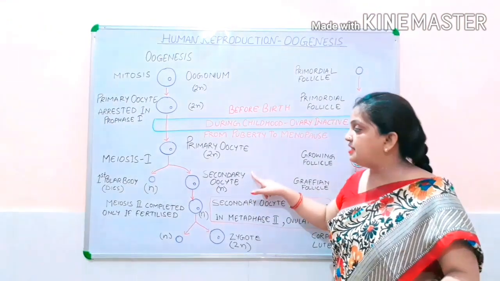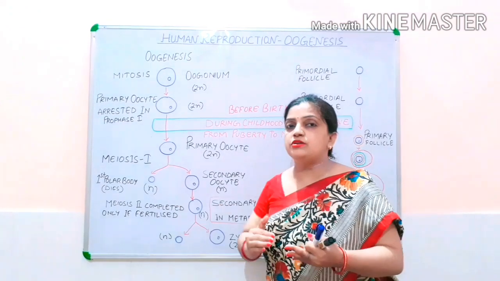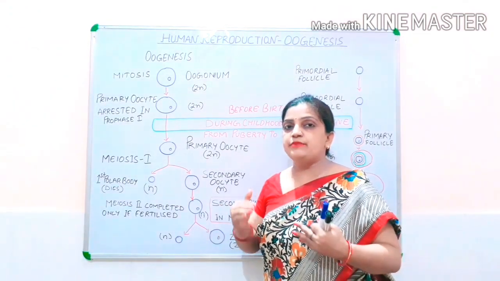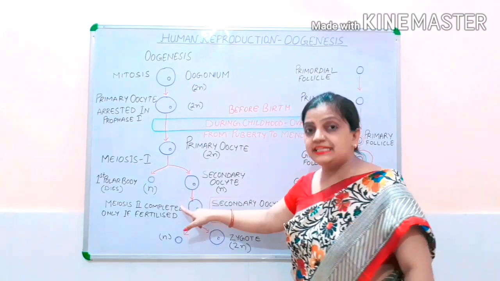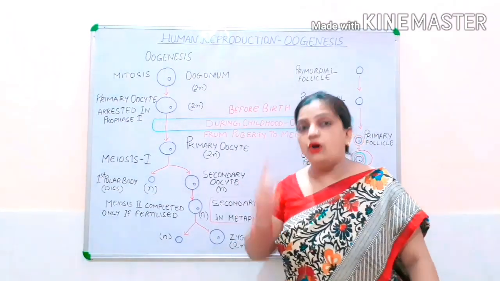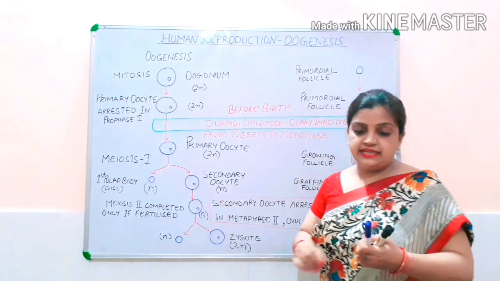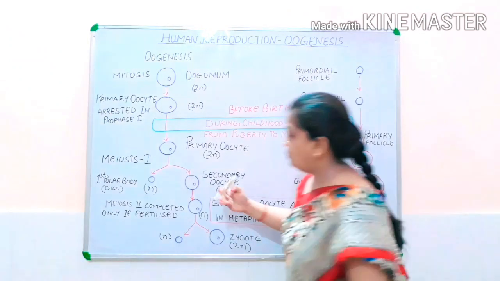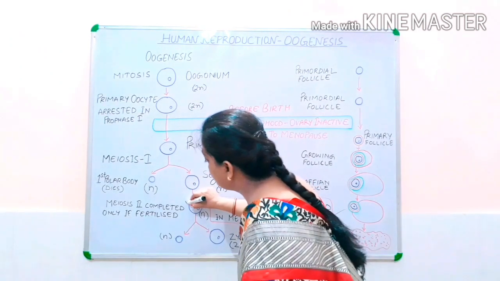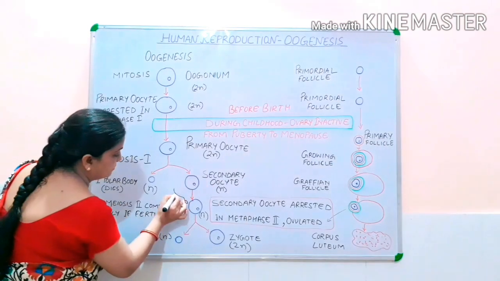Now children, this secondary oocyte enters into meiosis second, and this meiosis second is completed only if the secondary oocyte gets fertilized with the sperm. If it is getting fertilized with the sperm.